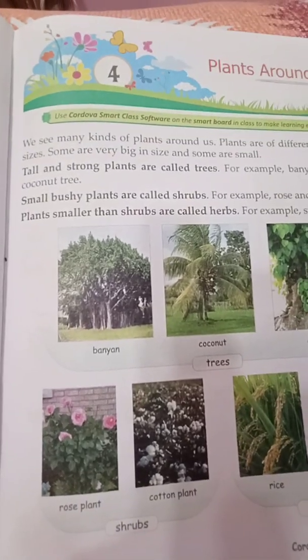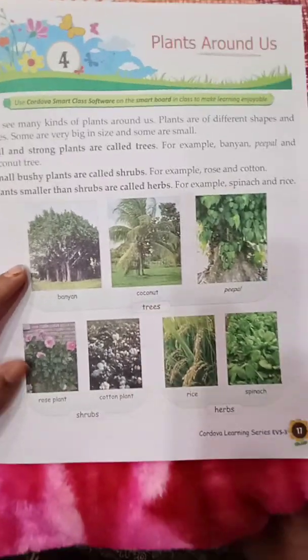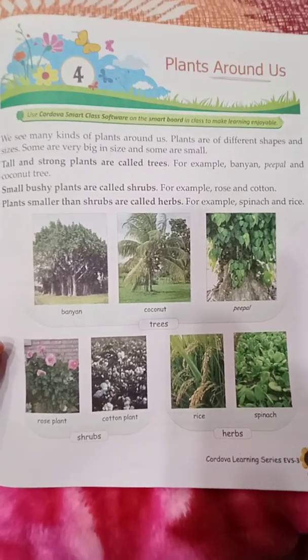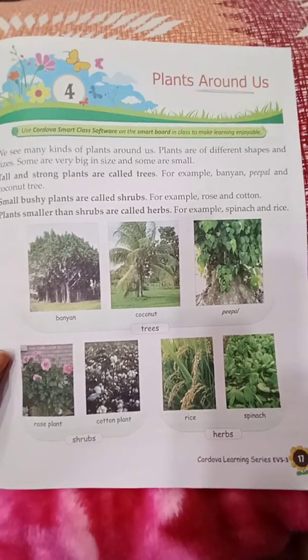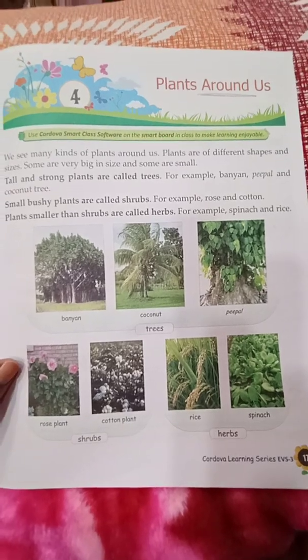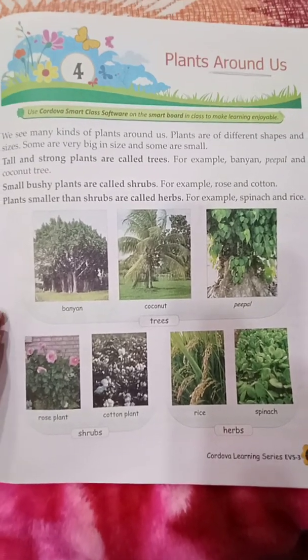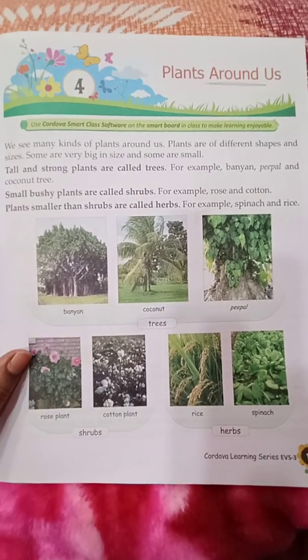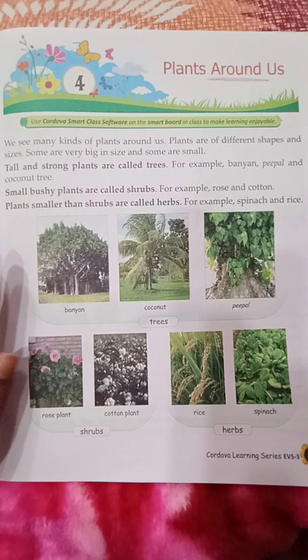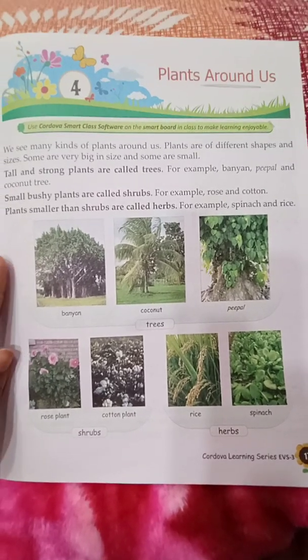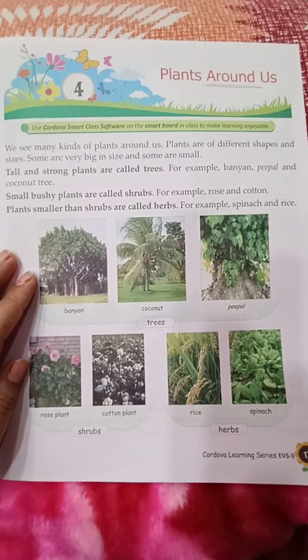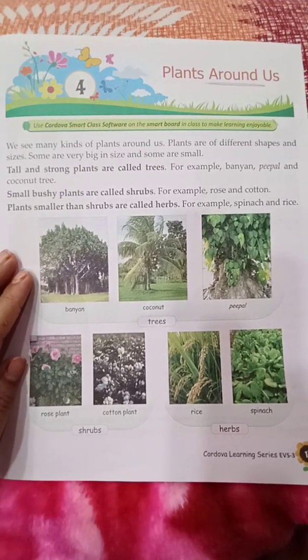Around us मतलब हमारे आस-पास जो plants हैं. Plants हमारे लिए बहुत ज़रूरी. The plants are very important for us. Why are they important? As we all know, plants give us oxygen. Plus oxygen, they provide so many things for our living. But the most important thing is oxygen. By this oxygen, we are able to breathe, we are able to survive on the earth, and every living organism requires oxygen for their living. So these plants are very important for every living organism which is living on the earth.